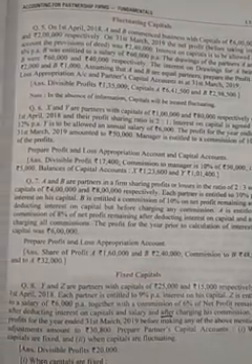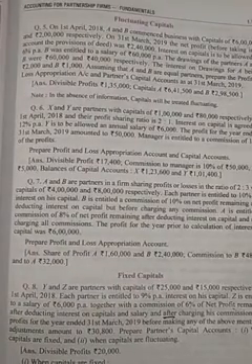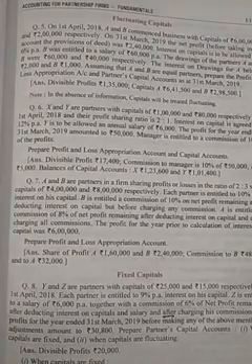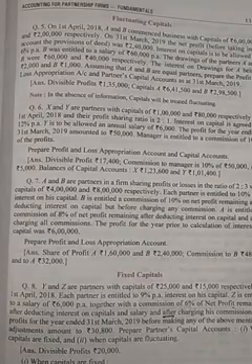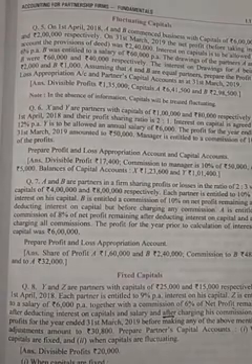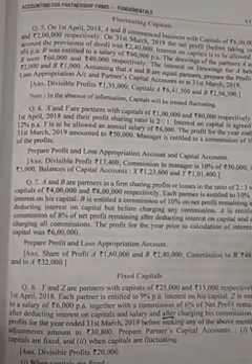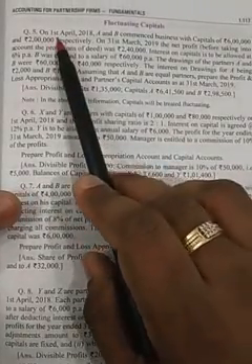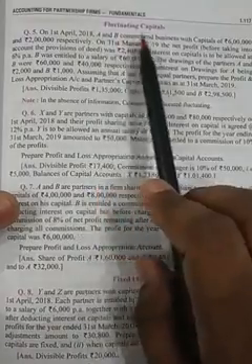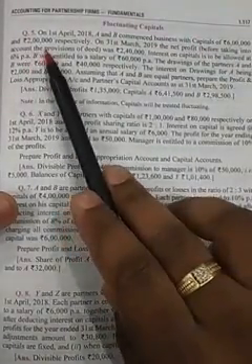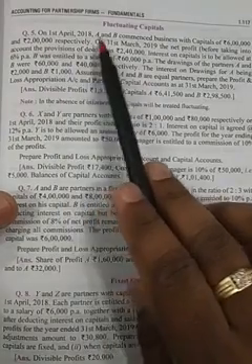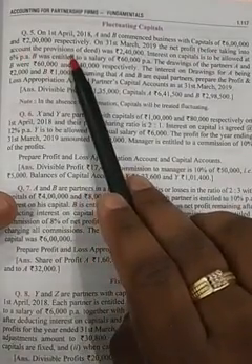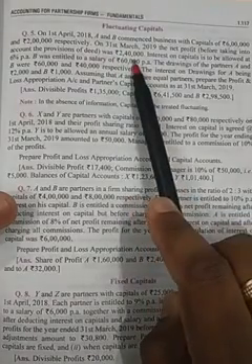In question number 5, now we are going to learn how to prepare the partners' capital account and P&L appropriation account. In question number 5, we are seeing that on 1st April 2018, A and B commenced business with capital of rupees 6 lakh and 2 lakh respectively. On 31st March 2019, the net profit before taking any provision of the deed was rupees 2,40,000.